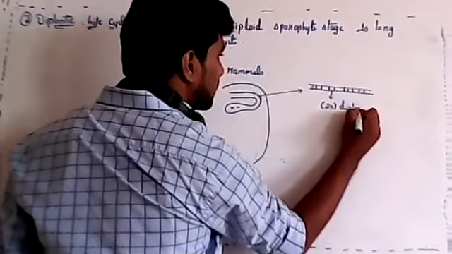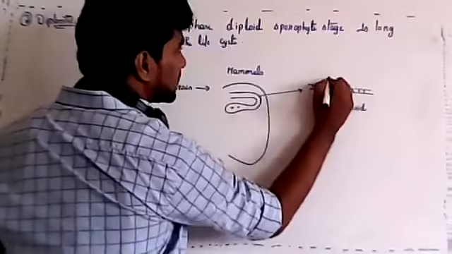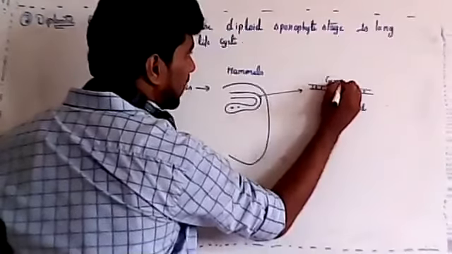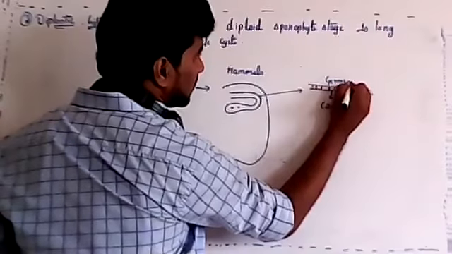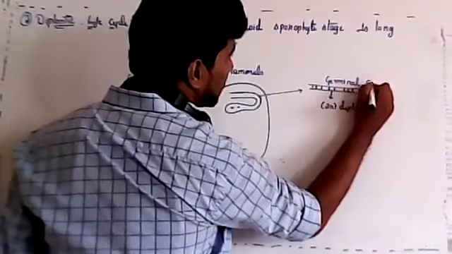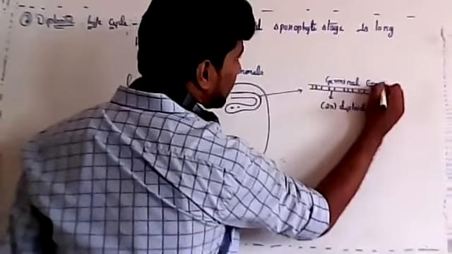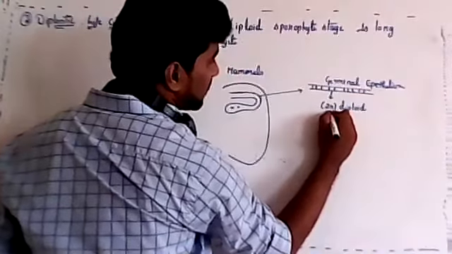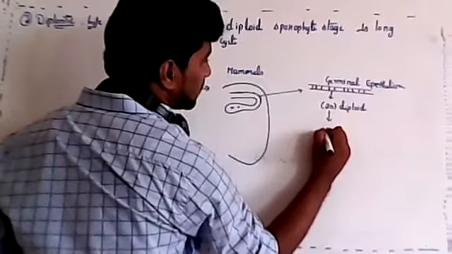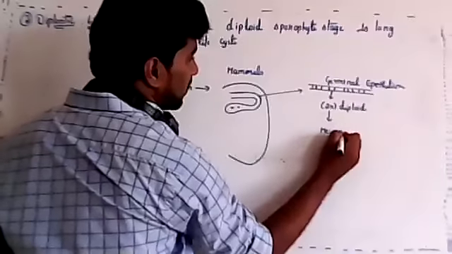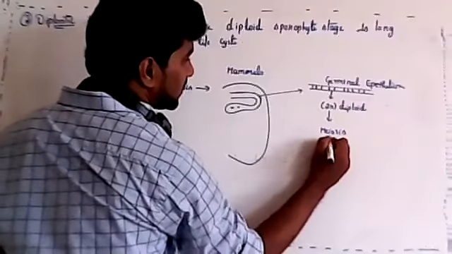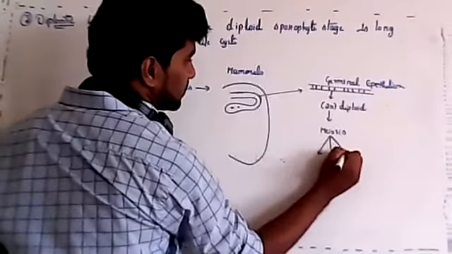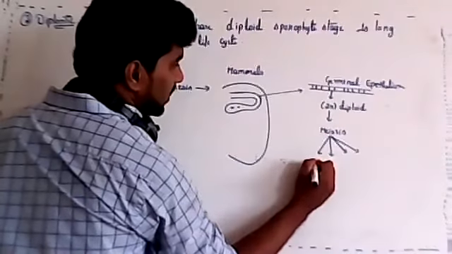This outer cell layer is called the germinal epithelium. This diploid cell will undergo meiosis, and after meiosis there is formation of 4 haploid sperms.